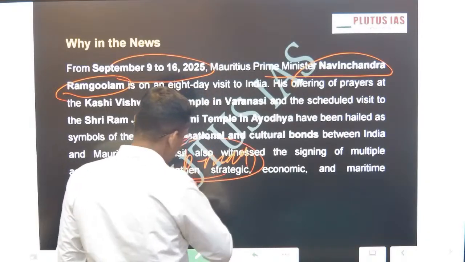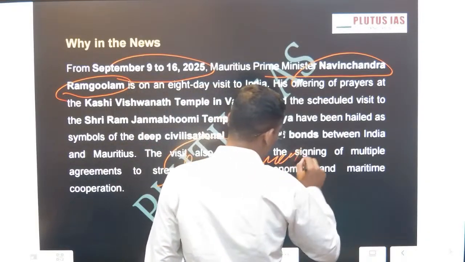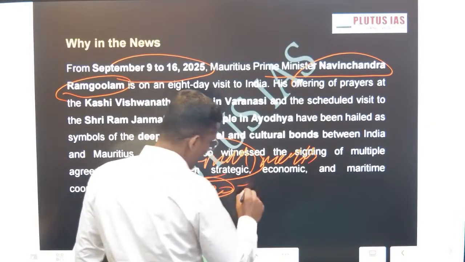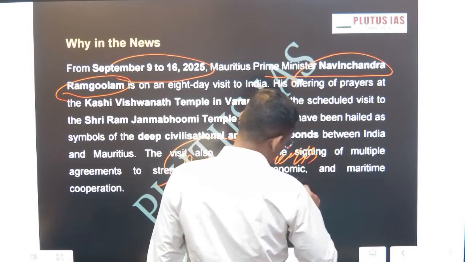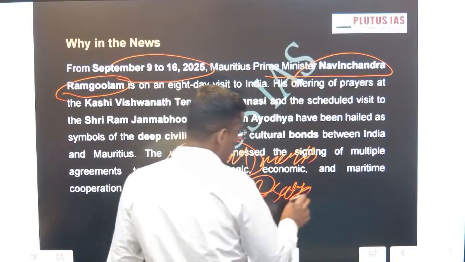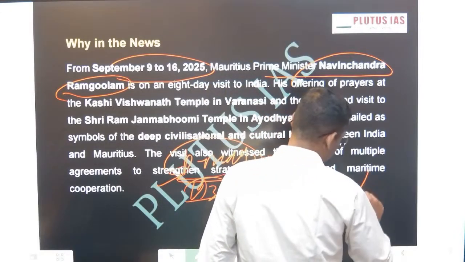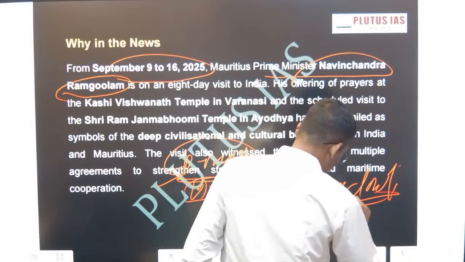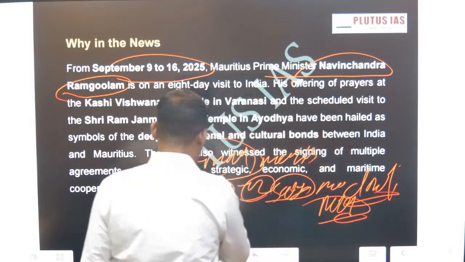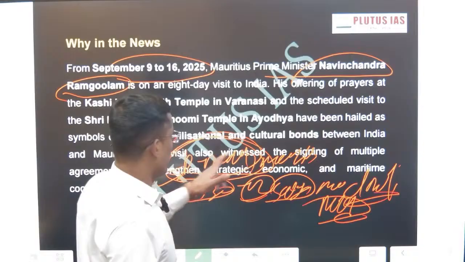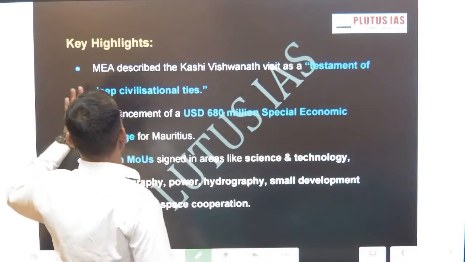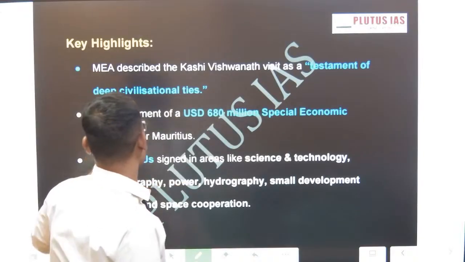is Mauritius Independence Day, and on this day in 1930 Gandhiji started the Satyagraha March, the Dandi March. Because of this reason they celebrate their independence on 12th of March. Okay, done. Now come to the key highlights of the recent visit.